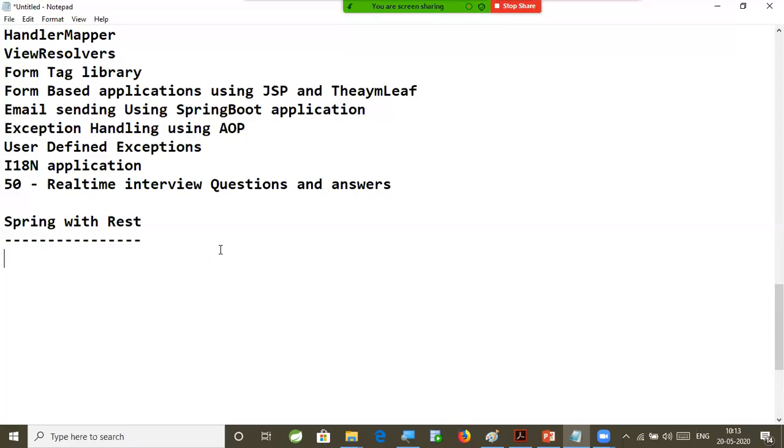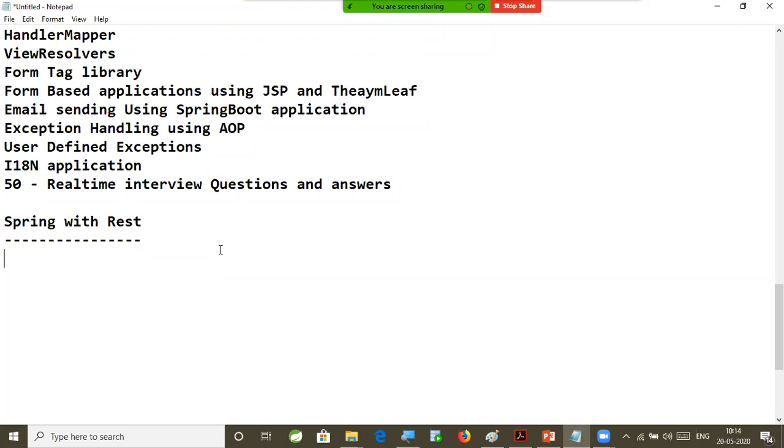I'm not going to explain JAX-RS, sir, because nobody is using that JAX-RS API to develop REST APIs in the industry, because Spring supports REST API development. So that is the reason here I am going to explain REST API development by using the Spring framework. How to develop REST APIs by using Spring, that is called Spring with REST.